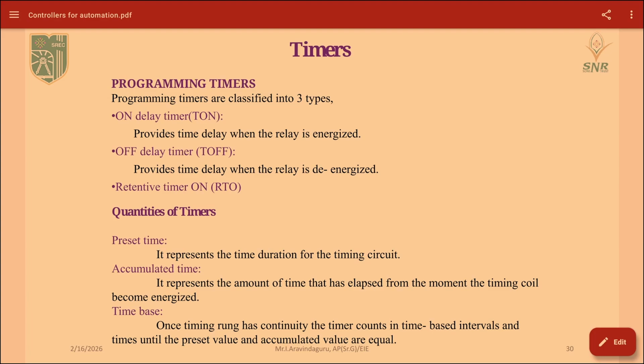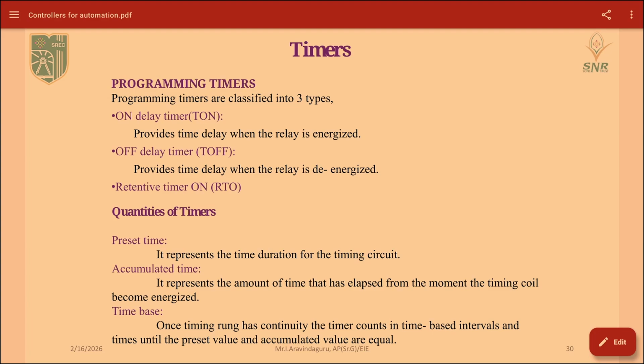For example, if you want to switch on the motor at 10 o'clock, but the motor has to be switched on at 10:05, you can set the delay time as 5 minutes. After 5 minutes only, the motor will be switched on. We can use this for delay purposes. We can delay and switch the process off or on by using this type of timer.